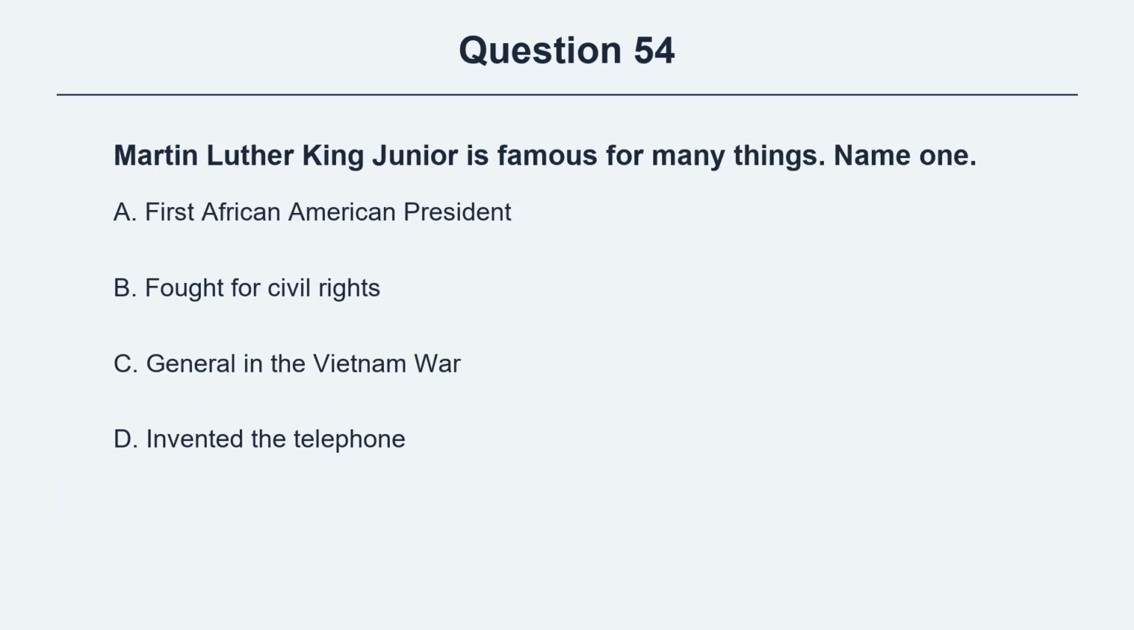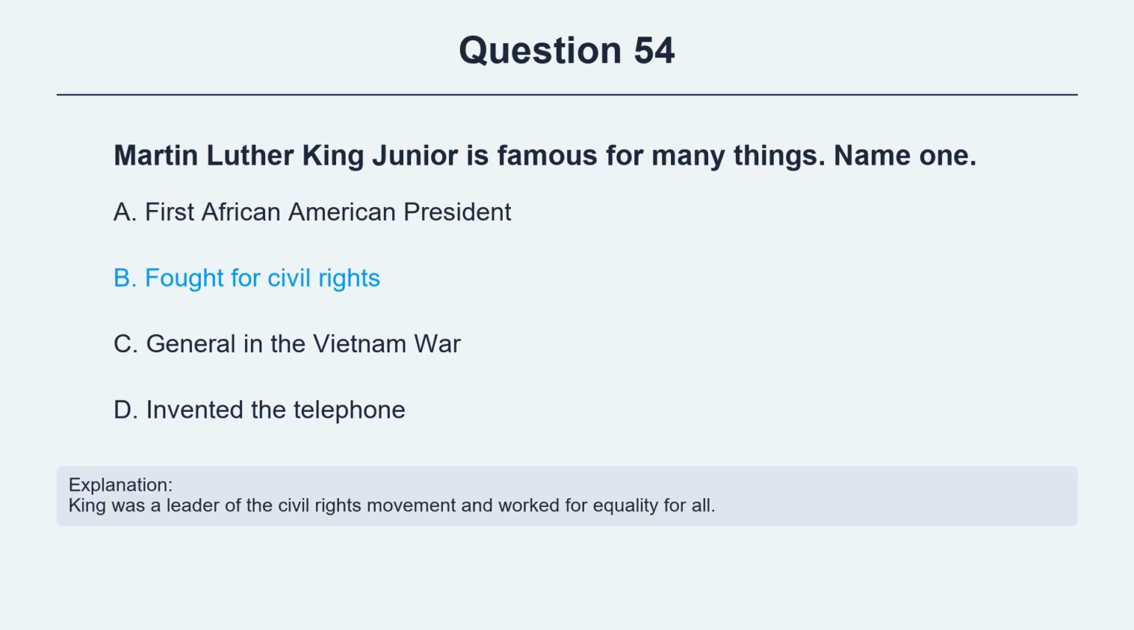Question 54. Martin Luther King Jr. is famous for many things. Name one. Option A, first African American president. Option B, fought for civil rights. Option C, general in the Vietnam War. Option D, invented the telephone. The correct answer is option B, fought for civil rights. Explanation. King was a leader of the civil rights movement and worked for equality for all.